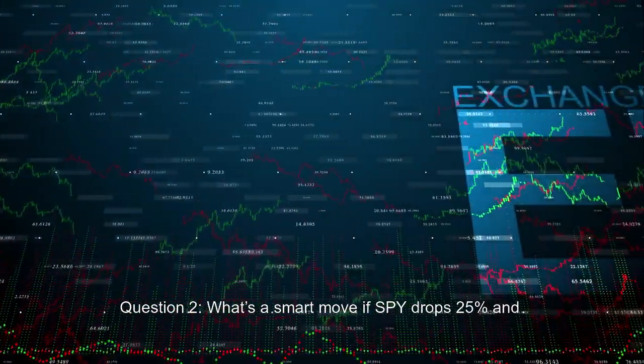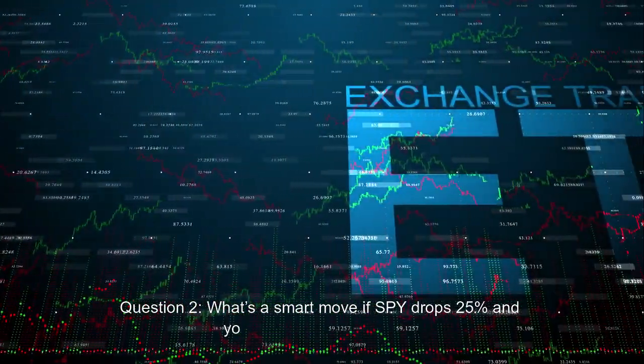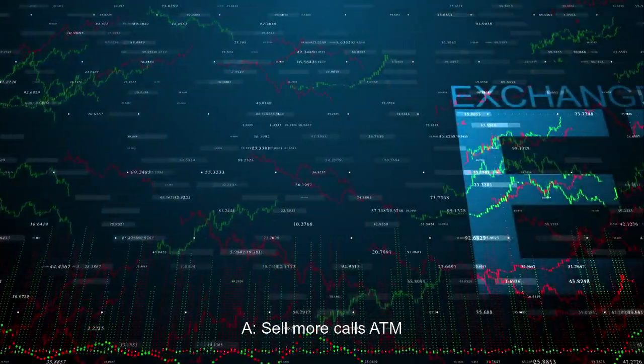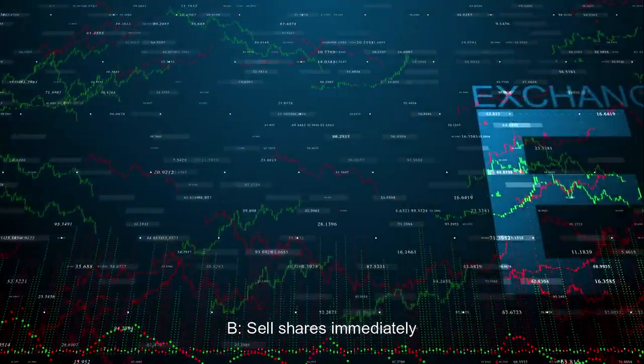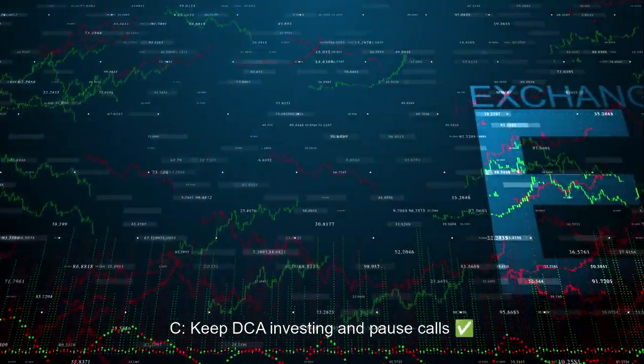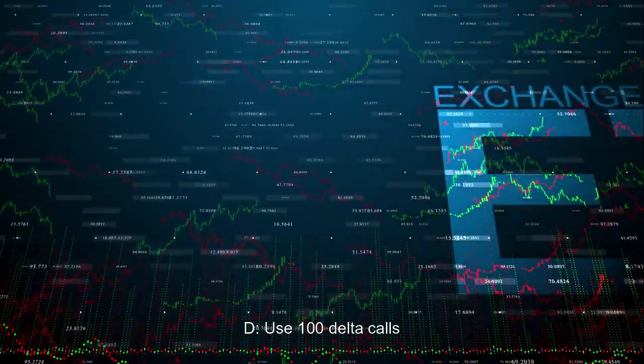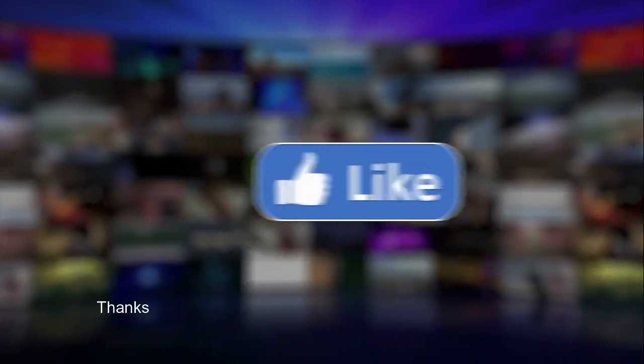Question 2: What's a smart move if SPY drops 25% and you're holding long shares? A. Sell more calls, ATM. B. Sell shares immediately. C. Keep DCA investing and pause calls. D. Use 100 delta calls.